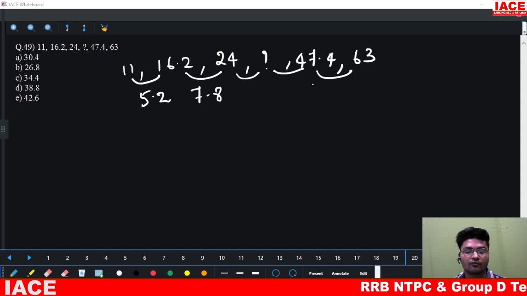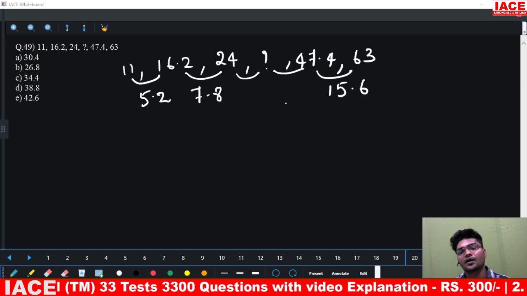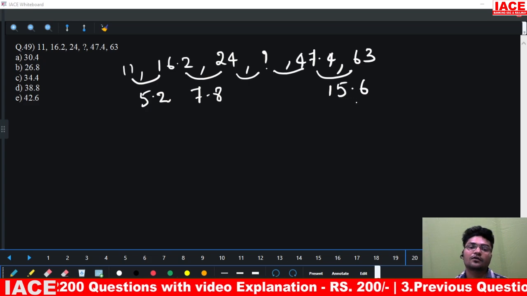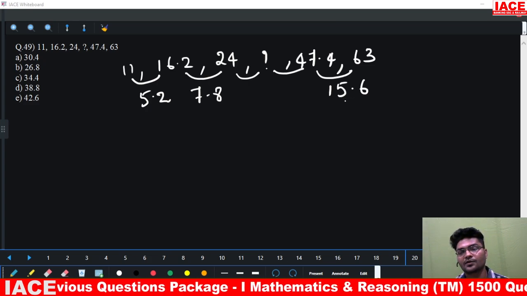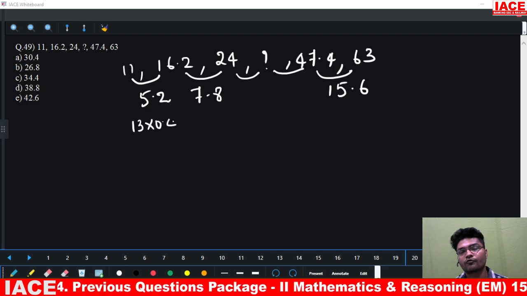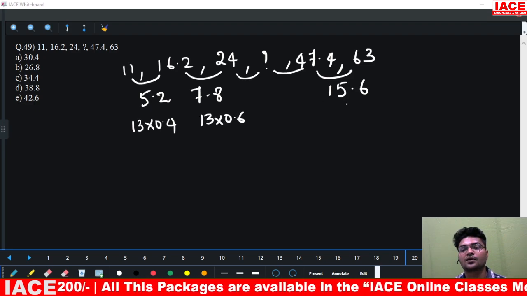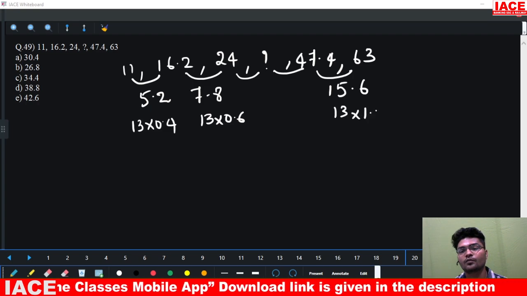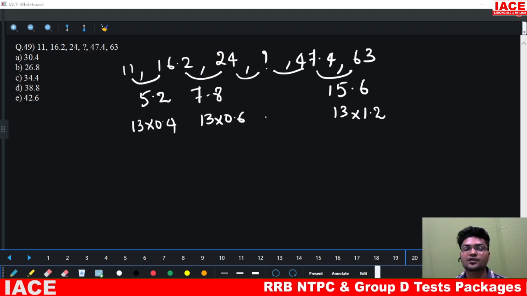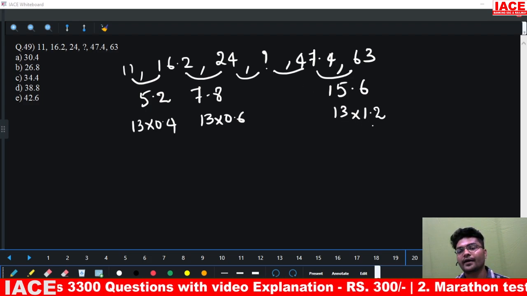Next, 47.4 to 63, how much is this? This is 15.6. If I remove all these decimals and observe 52, 78, 156, all of them are multiples of 13. So I can say this is 13 into 0.4, this is 13 into 0.6, and this is 13 into 1.2. So there is a difference of 0.2: into 0.4, into 0.6. So next should be into 0.8, into 1.0 and 1.2.